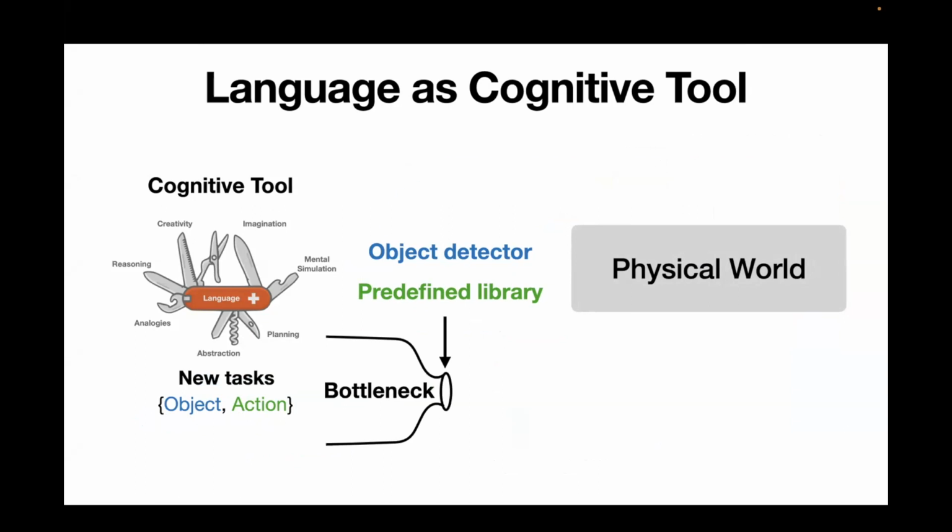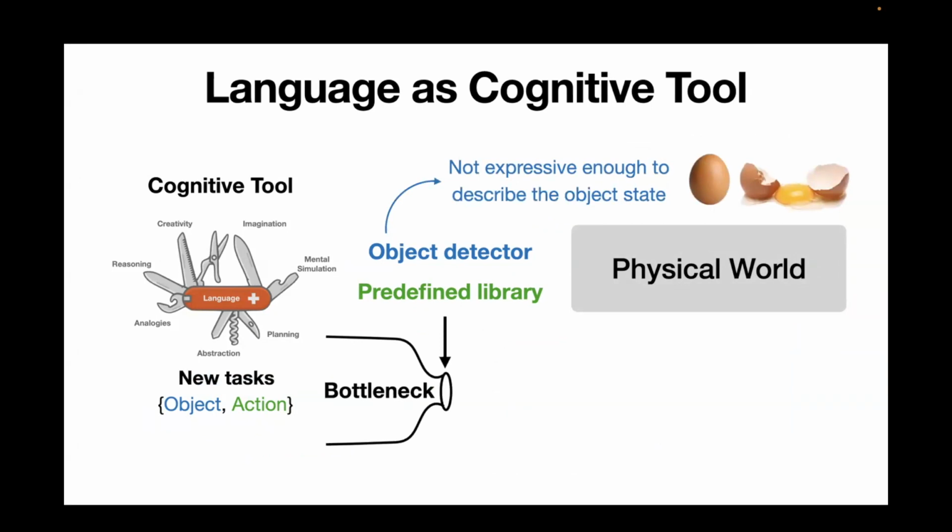For example, if your object detector is not expressive enough to describe some of those important object states, then the robot, or the agent, can easily miss very critical information to perform certain types of reasoning. For example, knowing it is an egg is not enough; you need to know whether it is a full egg or a broken egg for some planning tasks. And similarly, I think it's still very hard for today's language-based robot systems to acquire new manipulation or general low-level skills when the skill is outside the existing predefined library.